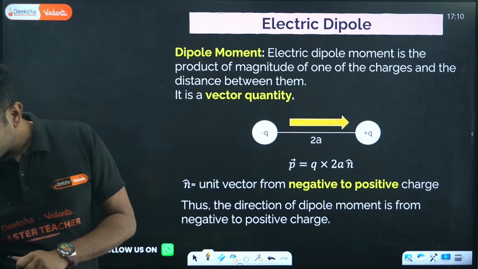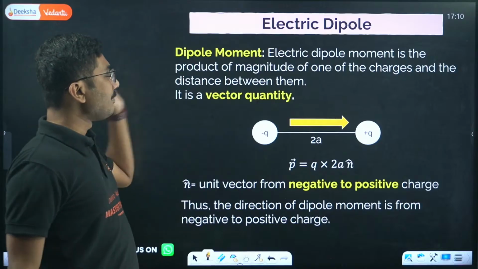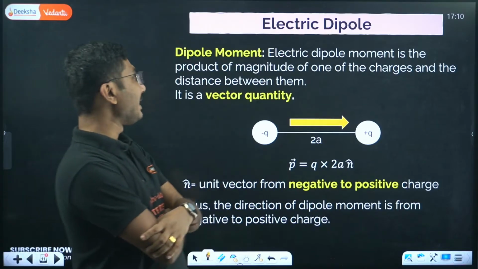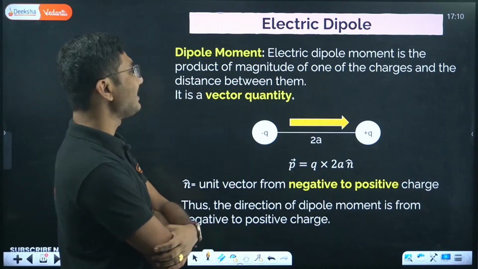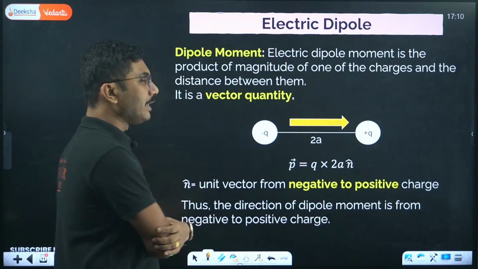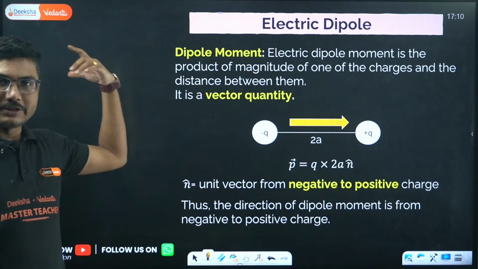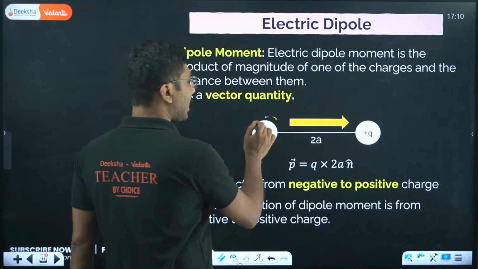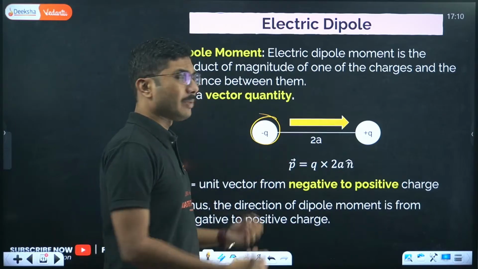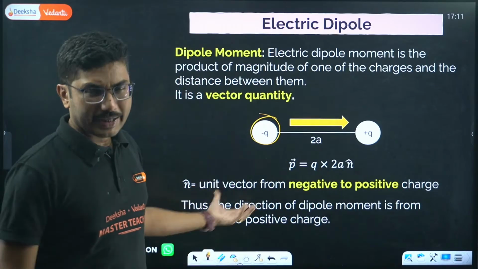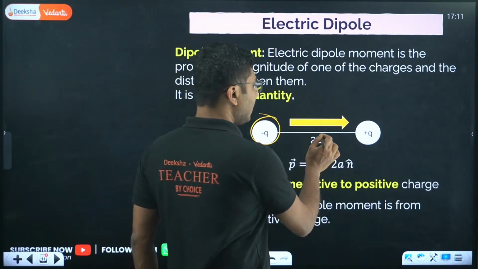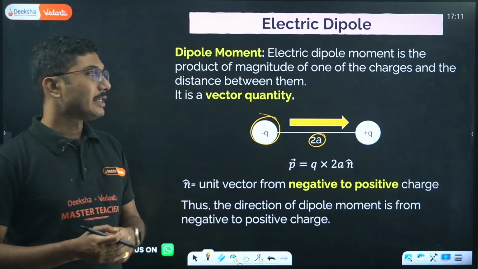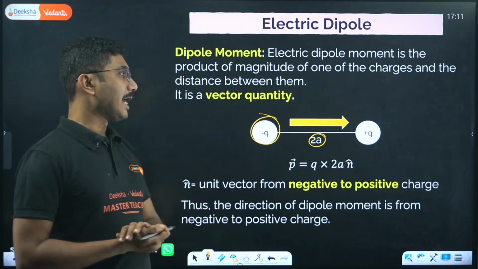Okay, now let's see. Dipole moment. Electric dipole moment is the product of the magnitude of one of the charges and the distance between them. So dipole moment is defined as: if you take any one of the charges, its magnitude, plus or minus does not matter, obviously. If you take the negative charge also, its magnitude is positive. If you multiply it with the distance between the charges, that gives you the dipole moment.